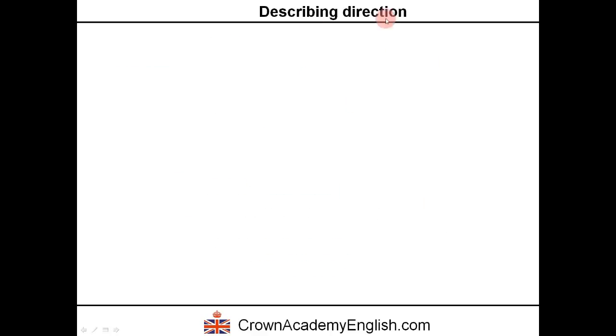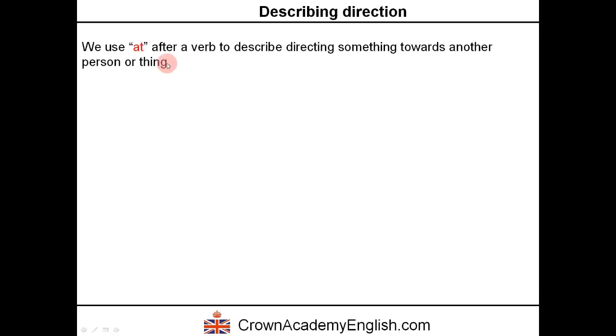And another use of at is to describe direction. So we use at after a verb to describe directing something towards another person or thing. And with this use, we often use verbs of communication or perception.